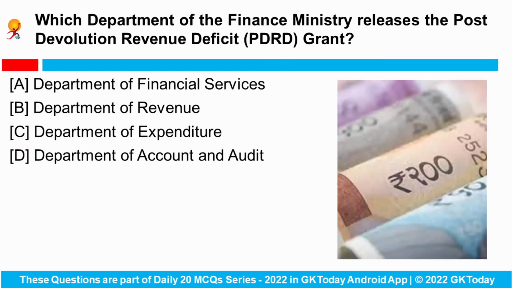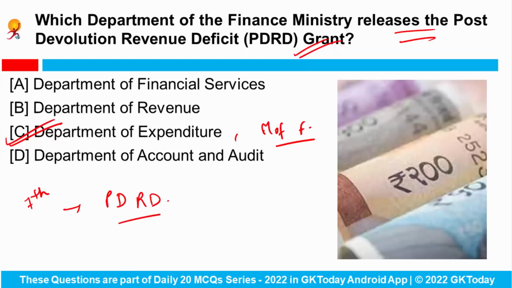Next is, which department of the Finance Ministry releases the post-devolution revenue deficit grant? The Department of Expenditure, which works under the Ministry of Finance, has recently released the 7th monthly installment of the post-devolution revenue deficit grant of 7,183 crore rupees to a total of 14 states.